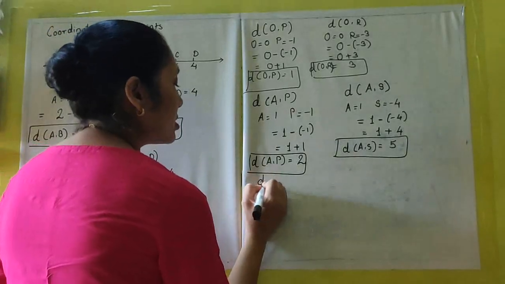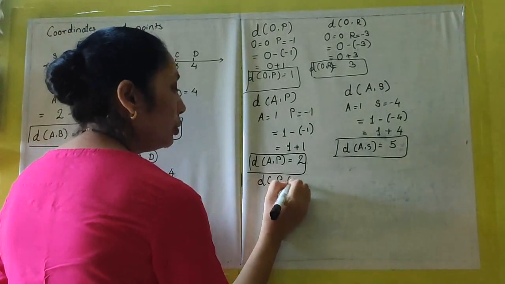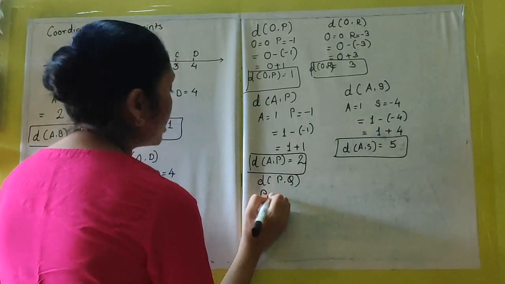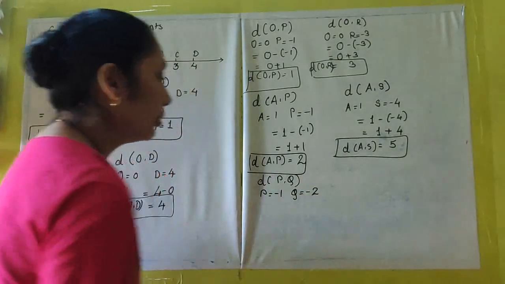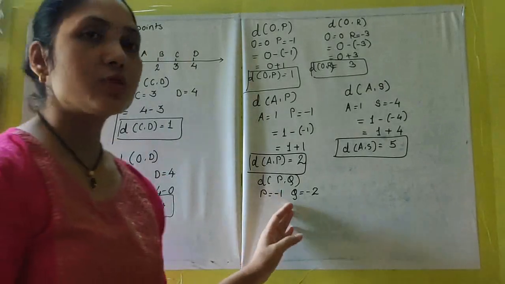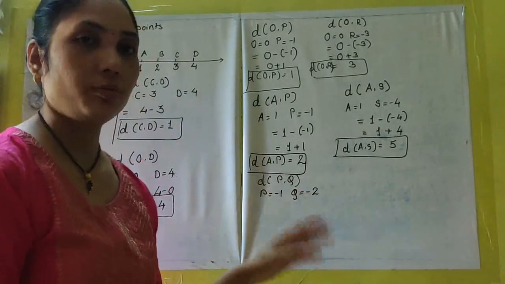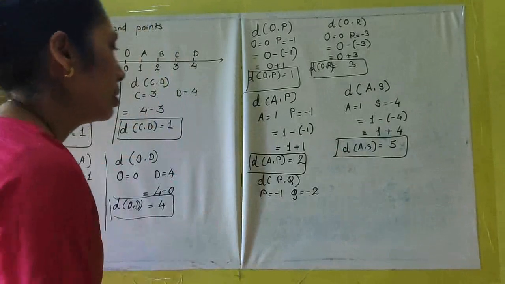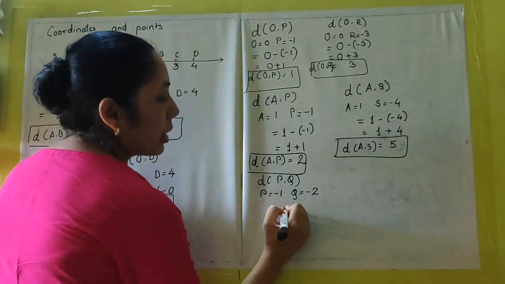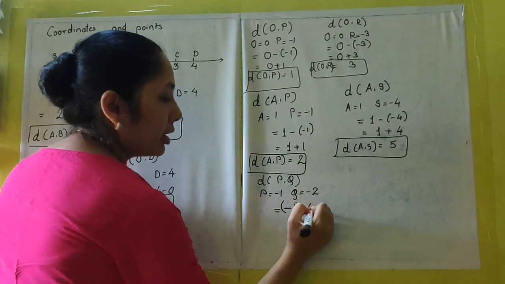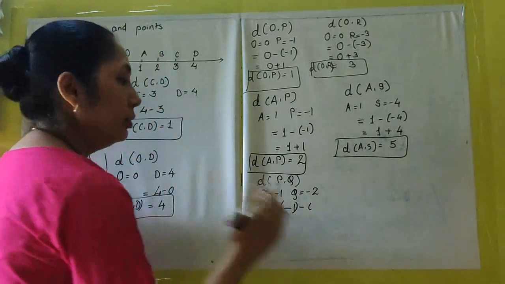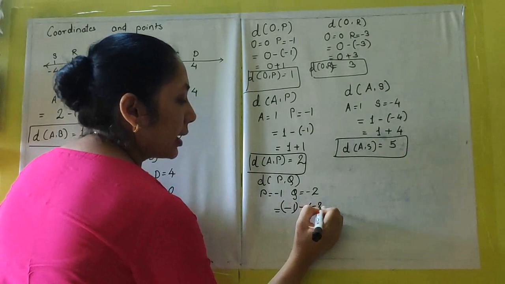So I take distance PQ. P is minus 1, Q is minus 2. Minus 1 is greater than minus 2 because it's towards the right. So I will write minus 1 minus, and here I am putting brackets for being very clear: minus, again bracket, minus 2.